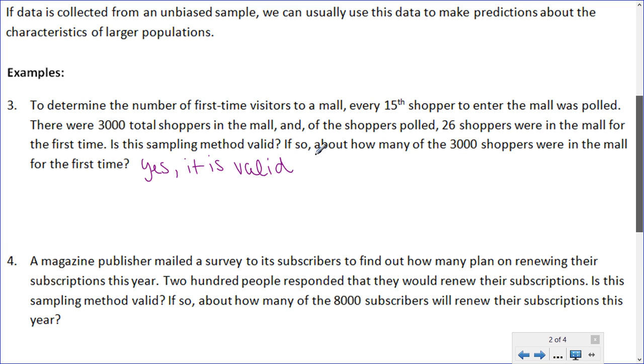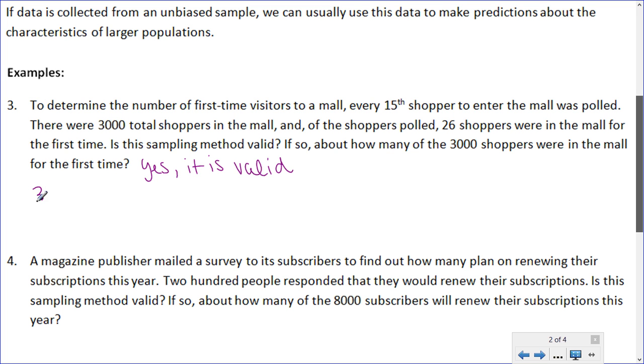Well, if it's valid, then since the sample is supposed to be roughly representative of the population, we can use that to predict what the proportion would be in the population. So first of all, we need to know how many shoppers were surveyed. Every 15th shopper was polled, and there were 3,000 total shoppers in the mall.